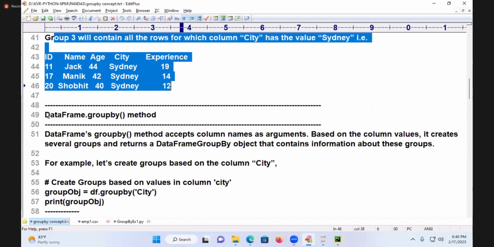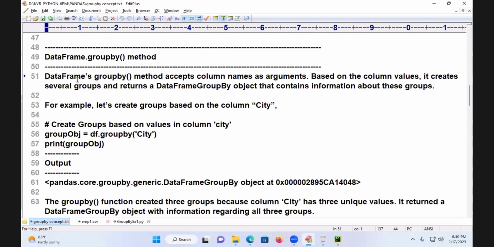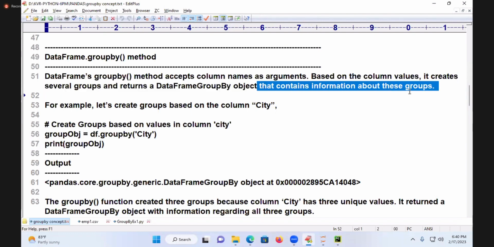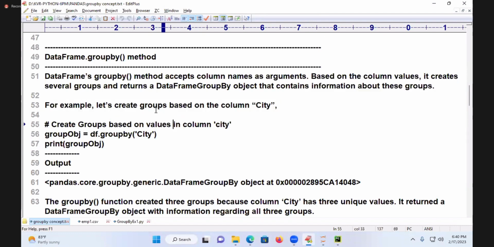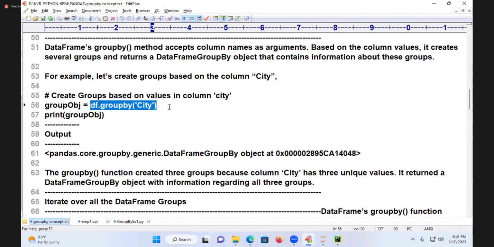How to get the data? Data frame dot groupby method. How do you apply it? The groupby method accepts column names as arguments. Based on the 3 column values, it creates several groups and returns a data frame groupby object. You have seen already that it contains information about these groups: group name plus group records. So for example, let us create groups based on the column city. df dot groupby of city. A groupby object is created.